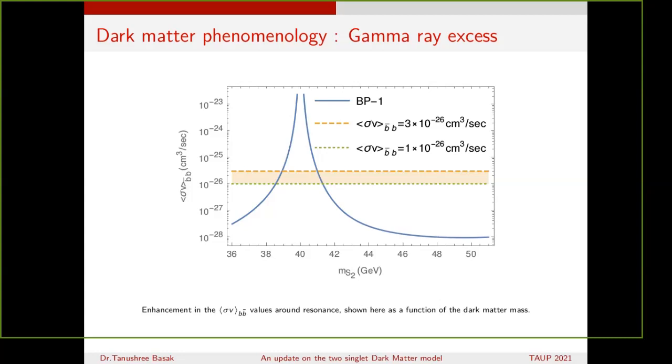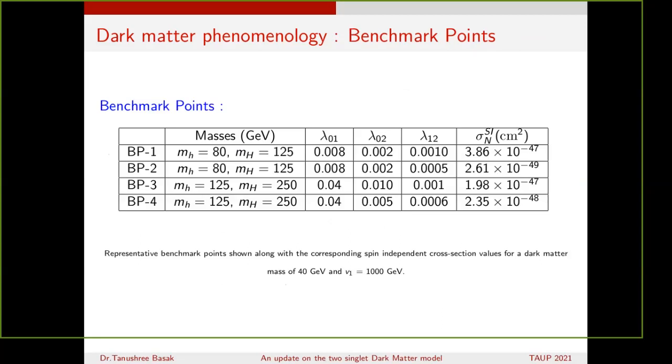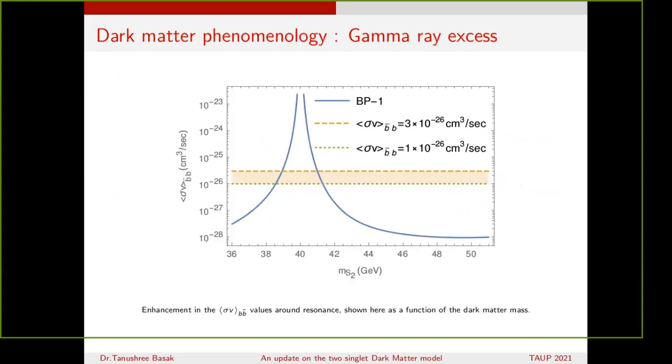Now we would like to show in this model that this particular annihilation cross section into b b-bar can be achieved with the benchmark point choice of 1, which denotes the masses of the Higgs being 80 GeV and 125 GeV, with the choice of the parameters lambda 01, lambda 02 and lambda 12 being this, and we can obtain the desired value for describing the gamma ray excess.